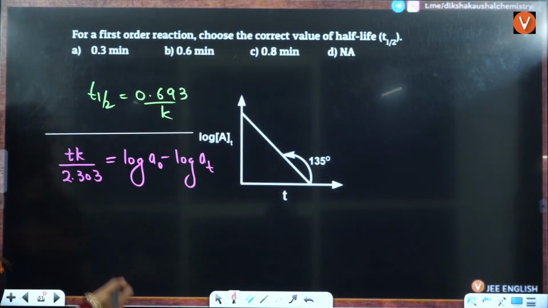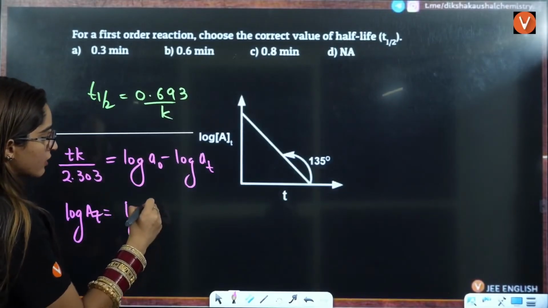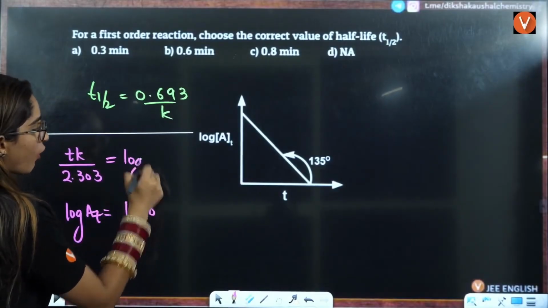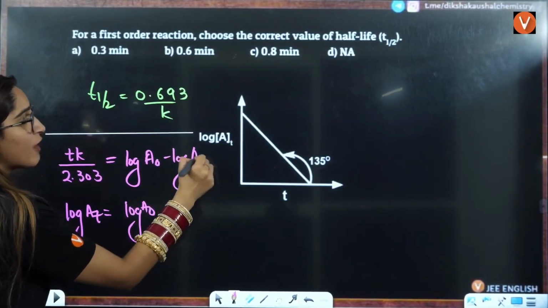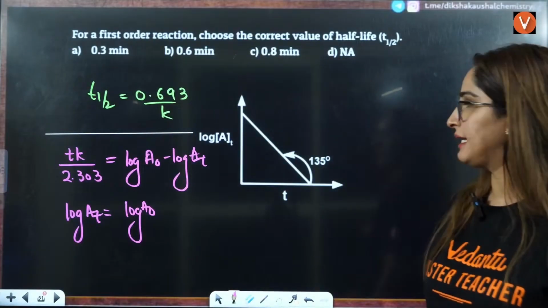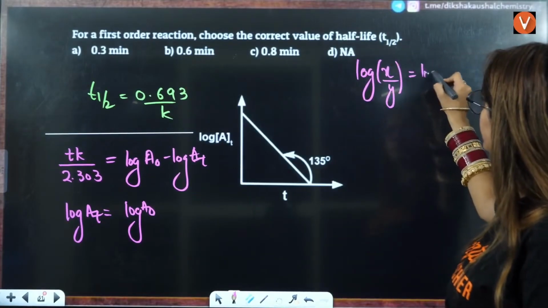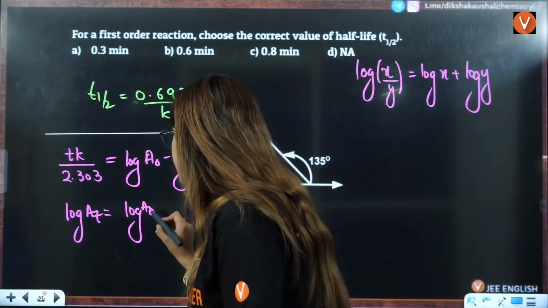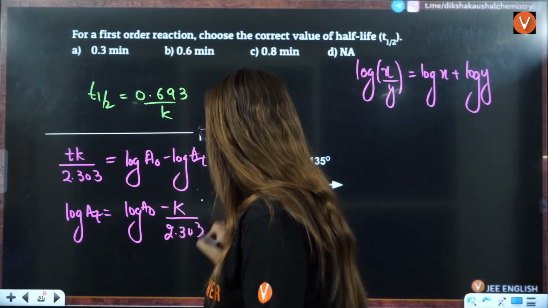Okay. So if you try to find the log of AT, log of AT will be equals to log of A naught, that is the initial concentration. Let me just put it, this will be log of A naught minus log of AT. Why? Because log of A naught divided by AT is equals to log A naught minus log AT. That means log of x divided by y is log x minus log y. That is a property of log, right? So here it is, log AT will be minus k by 2.303 times t.